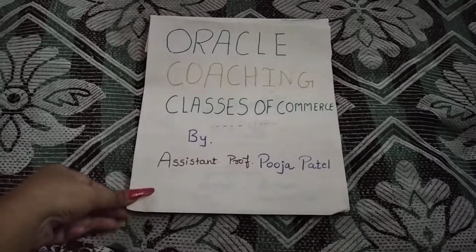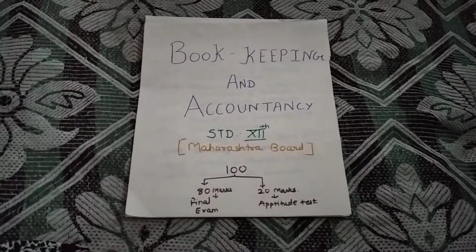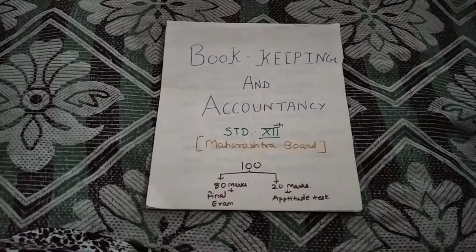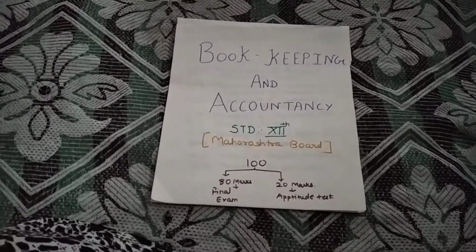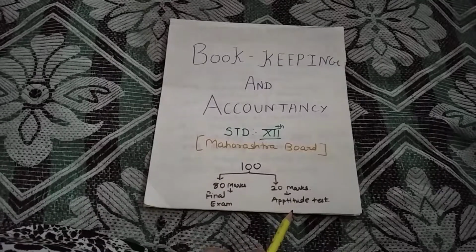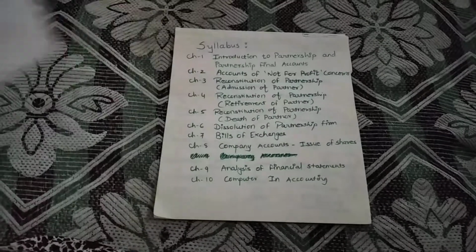Today I am delivering the first lecture for the subject Bookkeeping and Accountancy for Standard 12th of Maharashtra Board, which contains 100 marks in the board examination, broadly classified into two parts: 80 marks for the final exam and 20 marks for the aptitude test, which is conducted by the college. Let us move toward the syllabus of the subject.